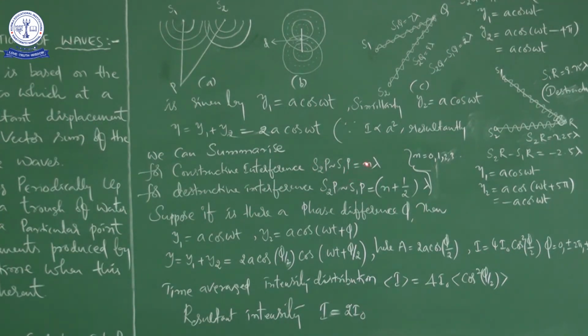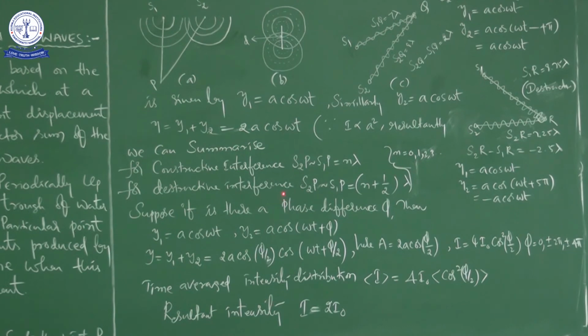We are not sure whether it is S2P minus S1P or S1P minus S2P, just the path difference between S2P and S1P is equal to n lambda. Similarly, for destructive interference, S2P minus S1P is equal to (n plus 1 by 2) into lambda. Here n is equal to 0, 1, 2, 3, and so on.